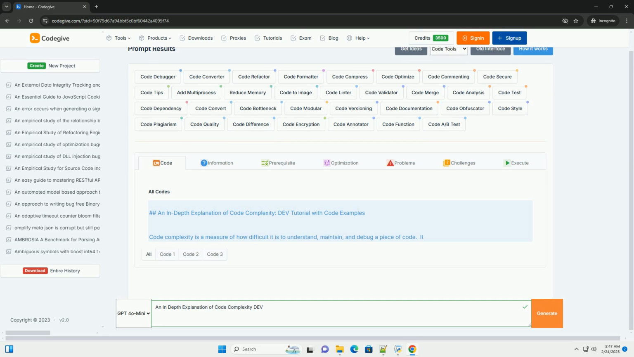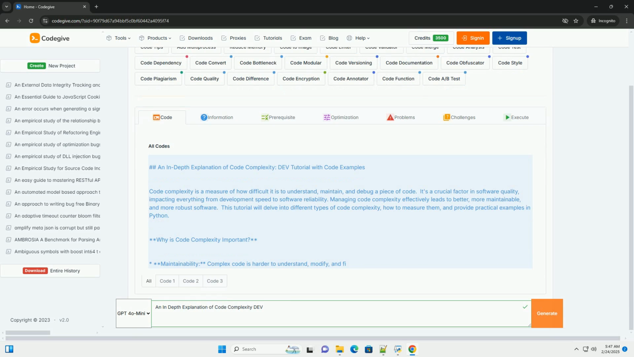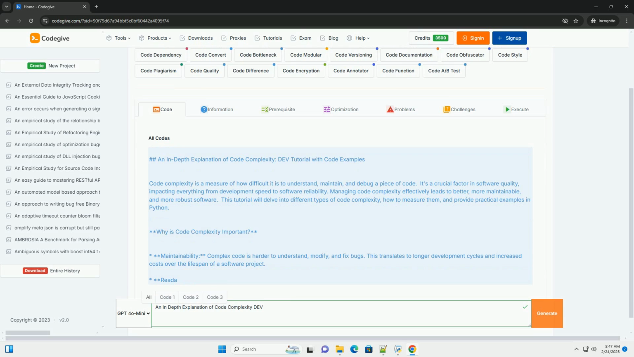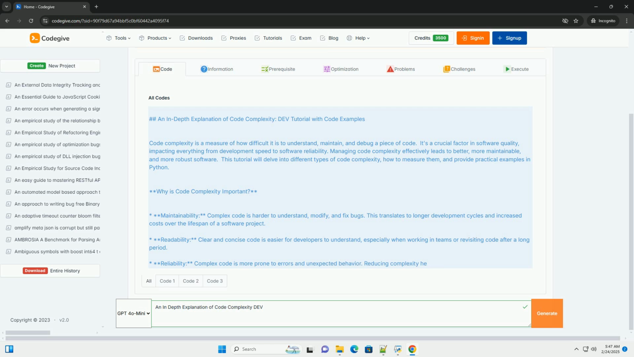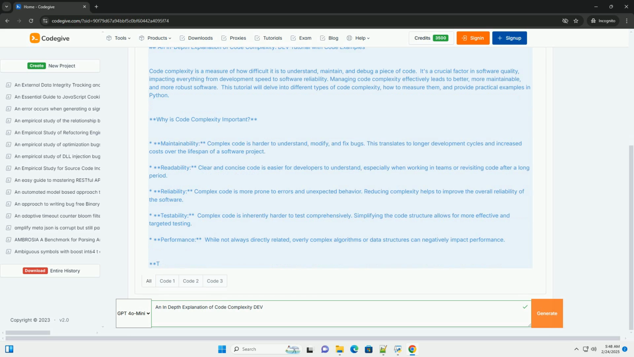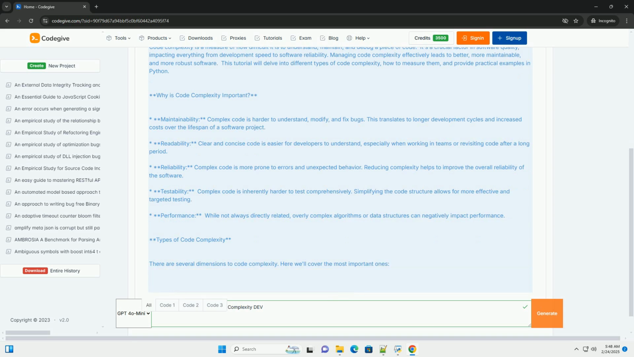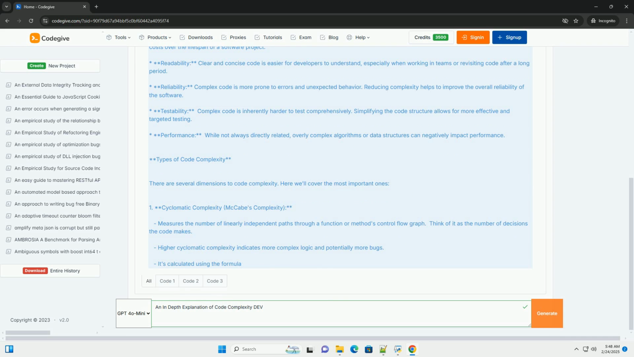An in-depth explanation of code complexity, dev tutorial with code examples. Code complexity is a measure of how difficult it is to understand, maintain, and debug a piece of code. It's a crucial factor in software quality, impacting everything from development speed to software reliability. Managing code complexity effectively leads to better, more maintainable, and more robust software. This tutorial will delve into different types of code complexity, how to measure them, and provide practical examples in Python.